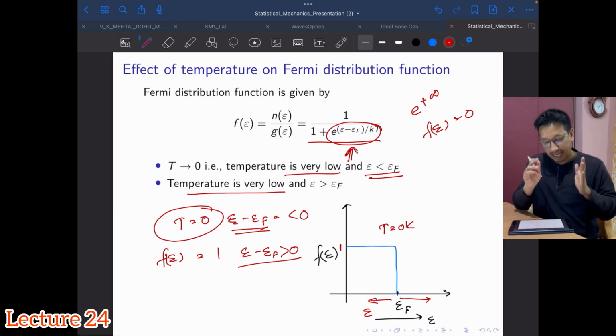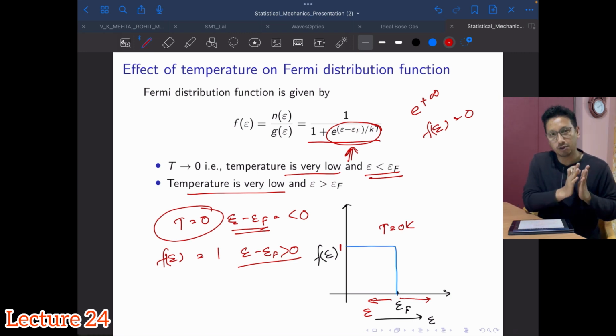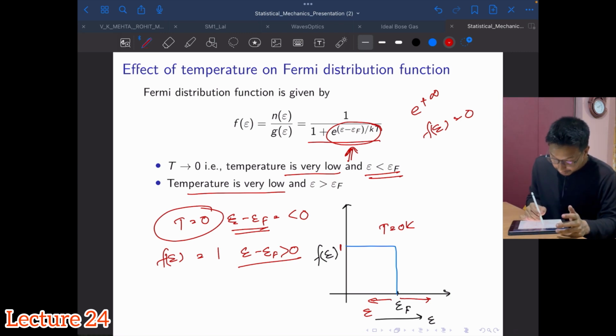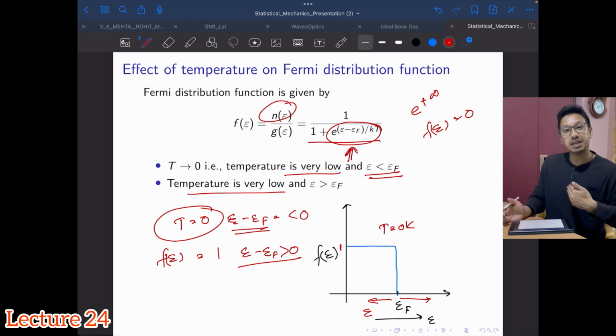So at absolute 0, the distribution function f of E takes the value 1 below the Fermi energy, meaning the probability of occupancy of the fermions is 1 and all the energy states are filled up.